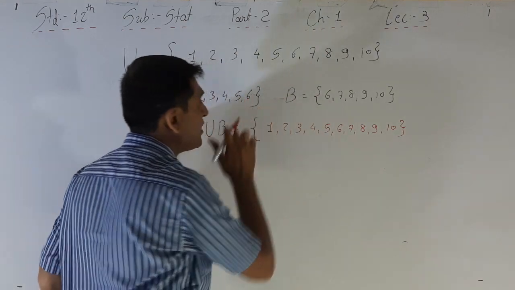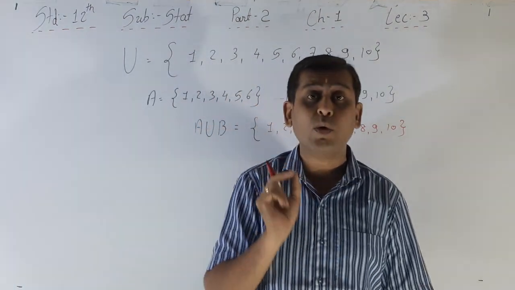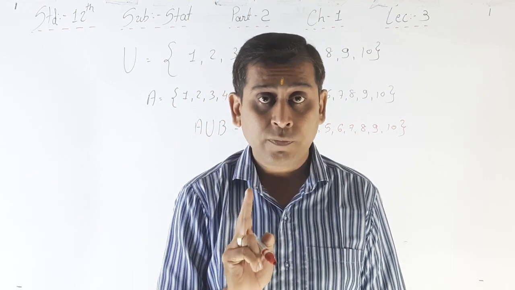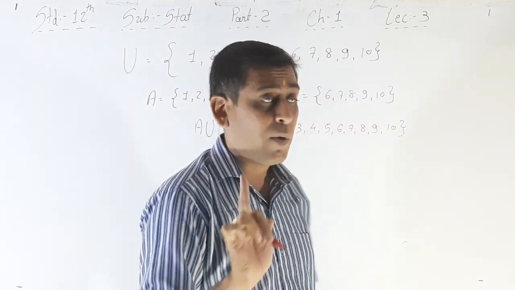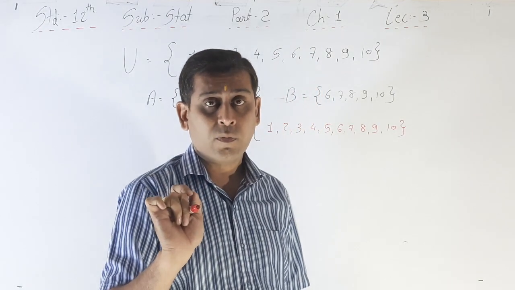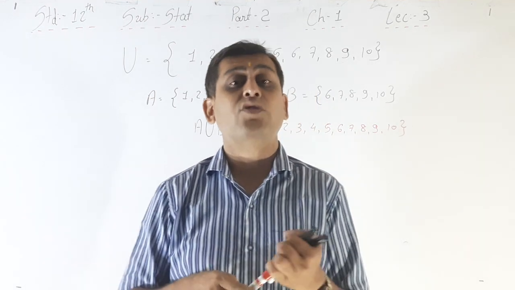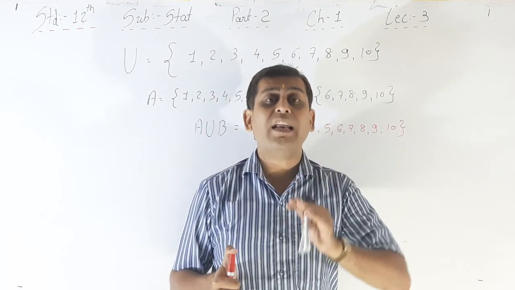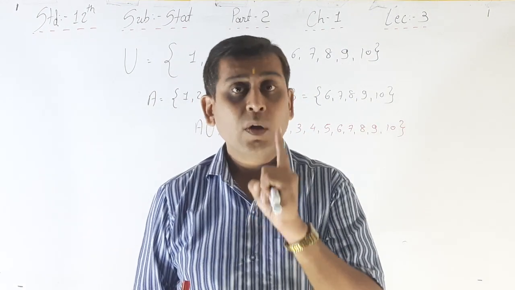See, 6 is repeated here, but we don't have to write the repeat again. We have to write it once whenever we are taking a union. Whenever we are taking an intersection, we have to take only the common elements once, right?